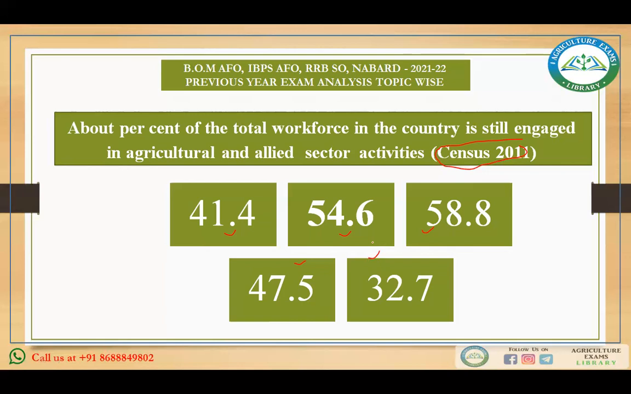We talk then about 54.6% of the total workforce in the country still engaged in agriculture and allied sector activities according to Census 2011, which accounts for approximately 17.8% of the country's GVA, gross value added, for the year 2019-20 at current price. Means 54.6% of the workforce is engaged in agriculture as well as allied activities according to Census 2011.